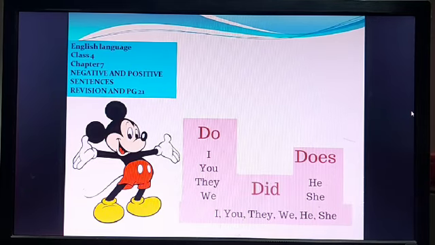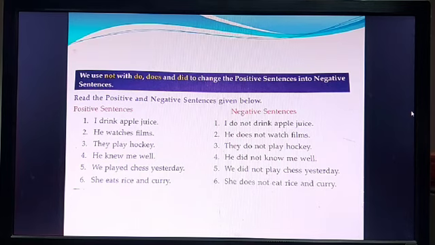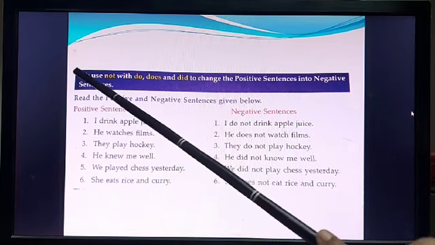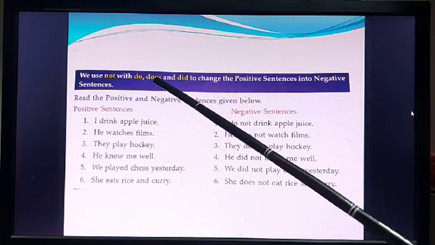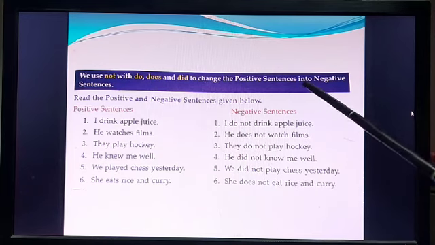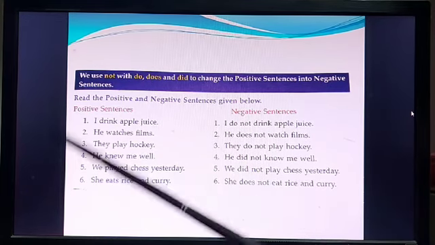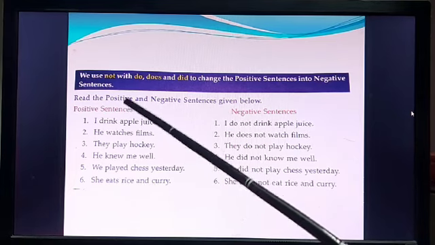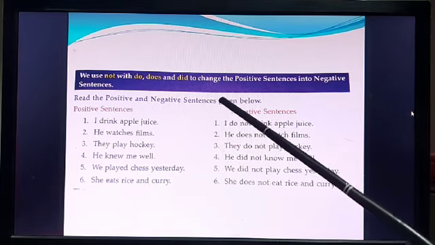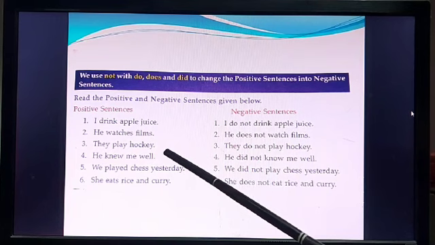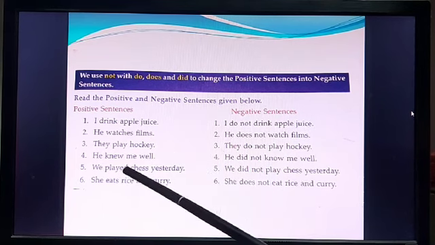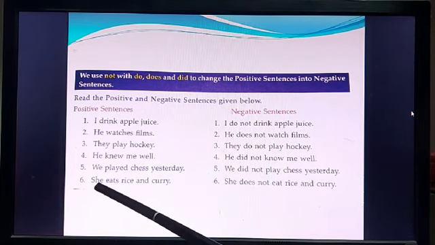Okay. Now we will do the exercise today, which is there in page 21, as I said in the last video. Before that, we will revise a bit. That is, we use not with do and does and did to change the positive sentence into negative sentences. Read it carefully, the positive and negative sentence given below. We will read it once more and then we will carry on with the exercises.